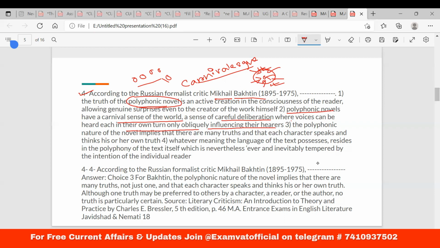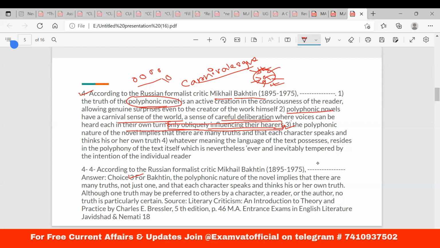So you have already seen the correct answer should be number 3. Why not number 2? Because for this portion, only obliquely influencing their hearers, voices are not there to influence the hearers, rather it is a very democratization, or I would say it is short of a very anarchy that would not influence, rather that would create a phenomenon.